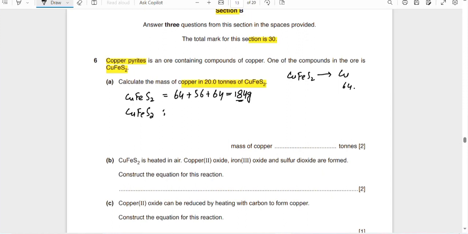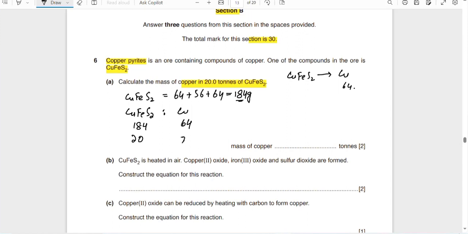CuFeS2 to copper: its mass is 184, and copper's mass is 64. And if we have 20 tons, don't worry, this is in grams and this is in tons. The ratio will be the same in tons and in kg. We will write the tons at the end.